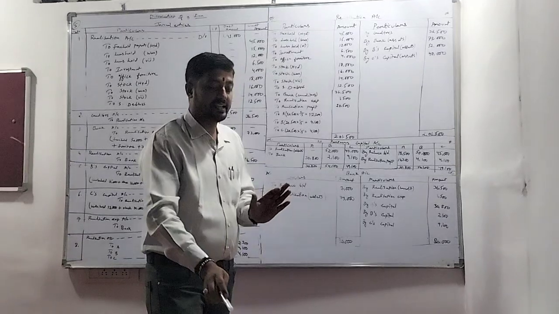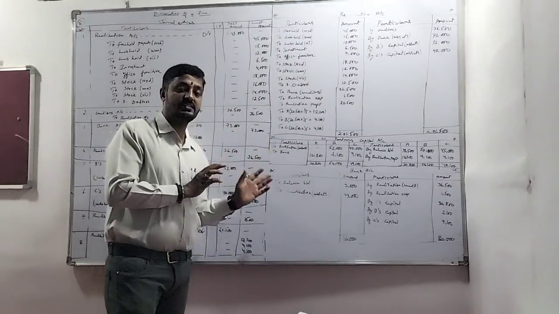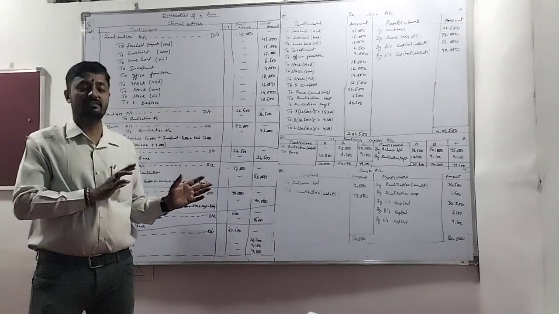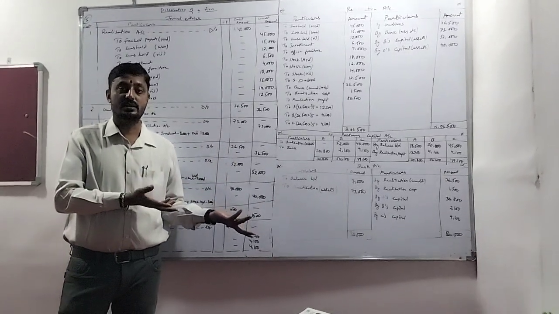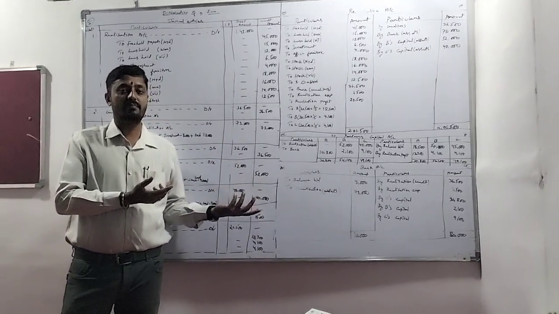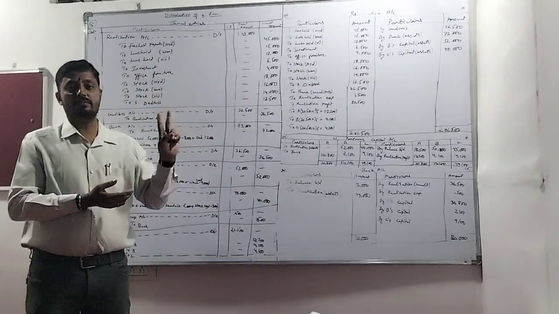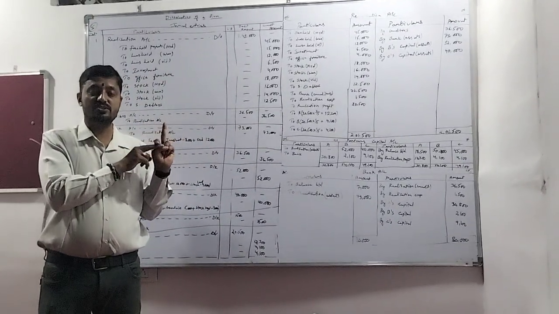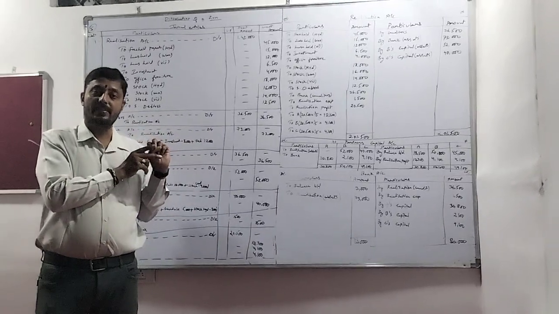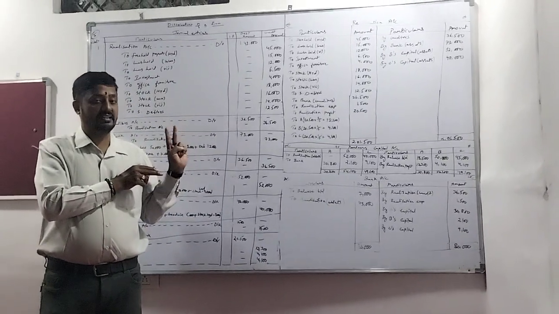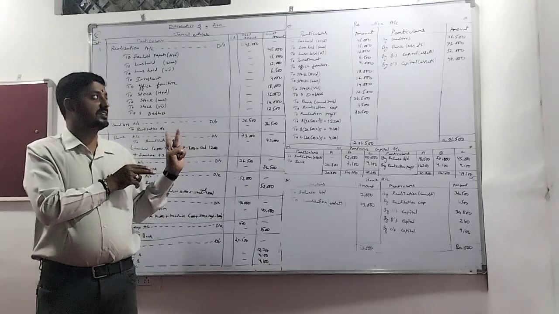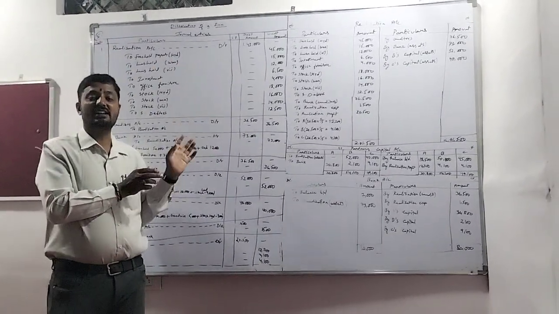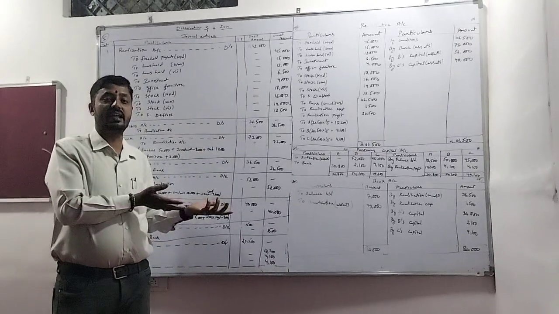After this, listen carefully. After this dissolution of the firm, we will go to the insolvency of a partner. Because in the final examination there are only two problems from chapter number 2. The first one is dissolution of a firm and insolvency of a partner. So there are two alternate problems. Under the first alternate we completed nearly 5 problems. Under these 5 problems only they will ask, and this type of method only they are going to ask.